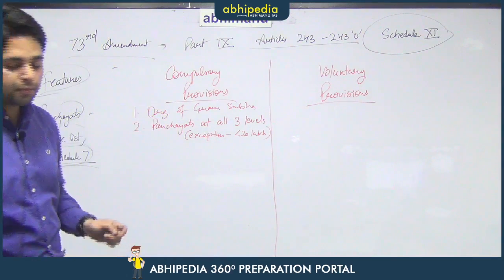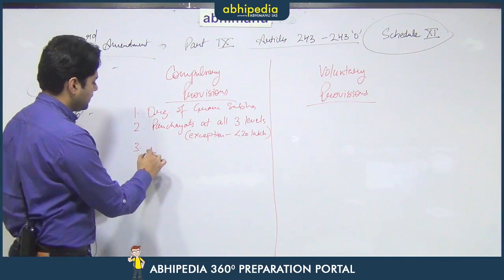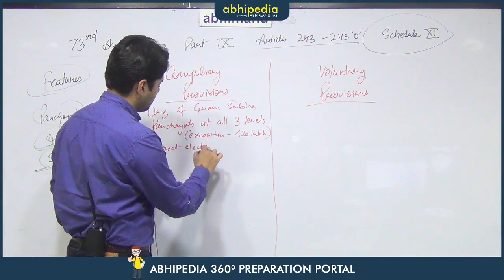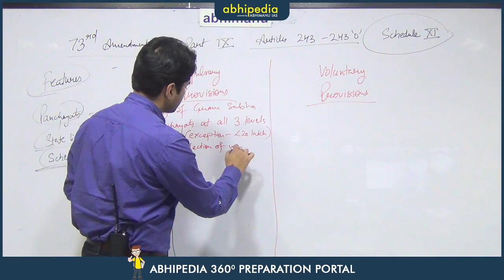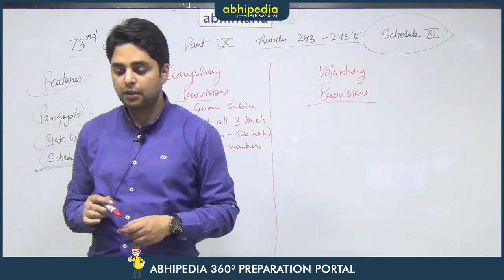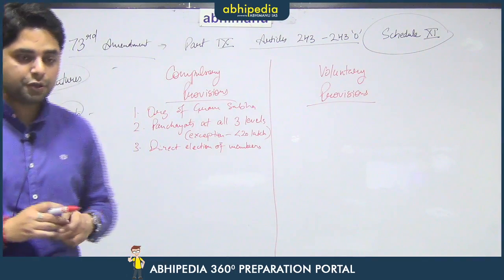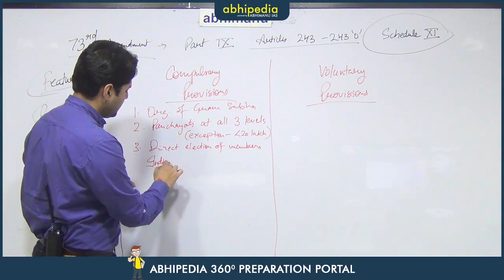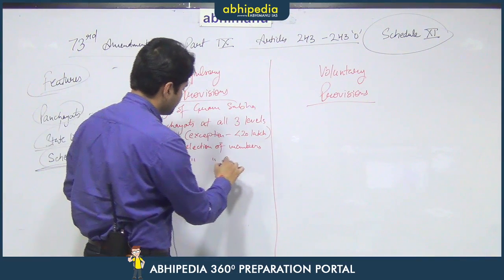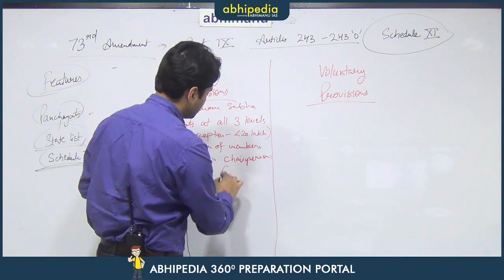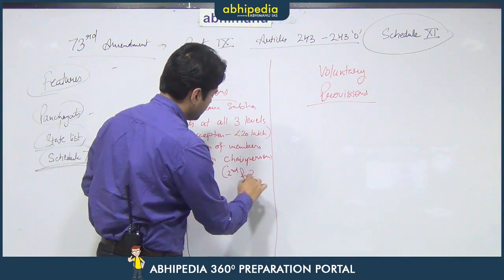The third important provision is direct election of members at all the three levels, whereas there should be indirect election of chairpersons at the second and third level.